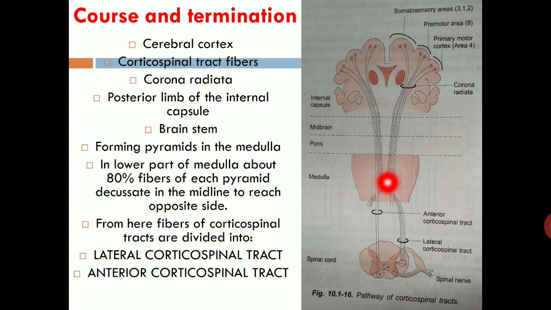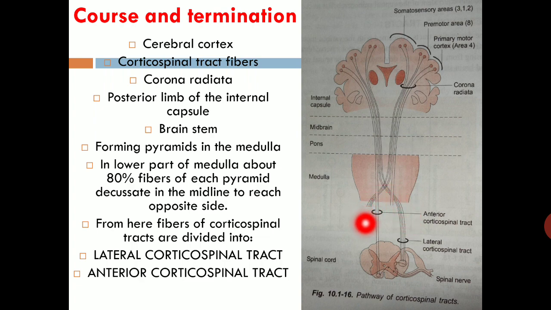In the lower part of the medulla, about 80% of fibers of each pyramid decussate. So there is a crossing of fibers, known as decussation, in the midline to reach the opposite side.